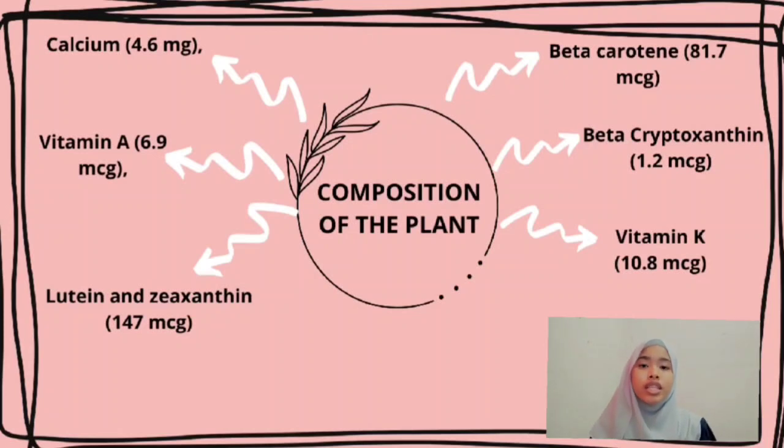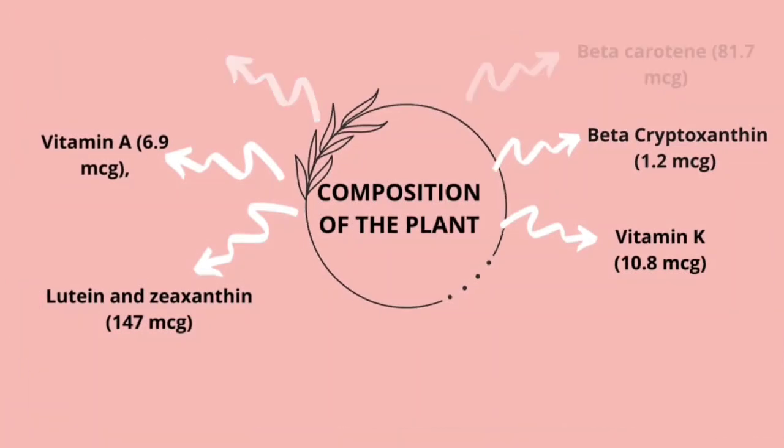Thirdly, lutein and zeaxanthin with the weight of 147 microgram can help us with our eyesight. Next, 81.7 microgram of beta-carotene can be found in sweet basil. It gives vivid yellow, orange and red coloring to vegetables. It is also known as a vital nutrient for our vision. Then, beta-carotene with the weight of 1.2 microgram can also be found in this plant. And last but not least, vitamin K with the weight of 10.8 microgram helps to make various proteins that are needed for blood clotting and bone building.